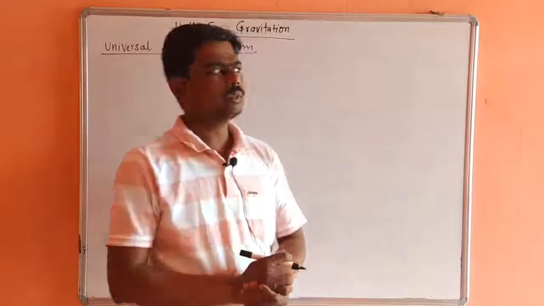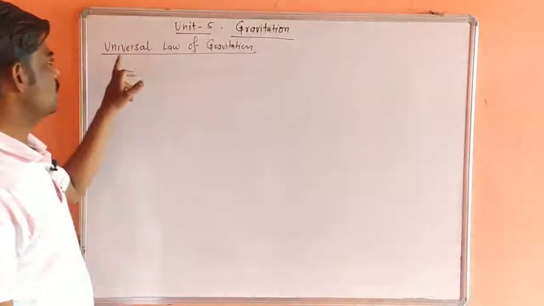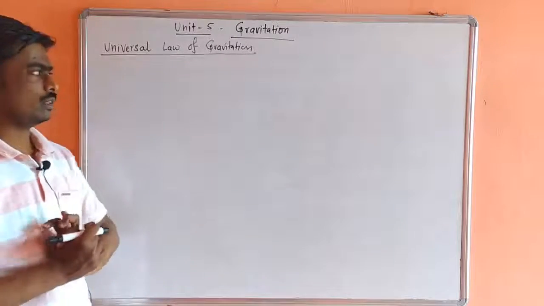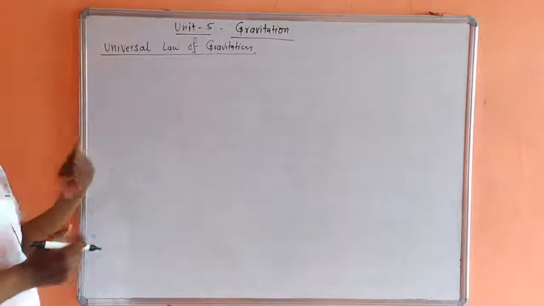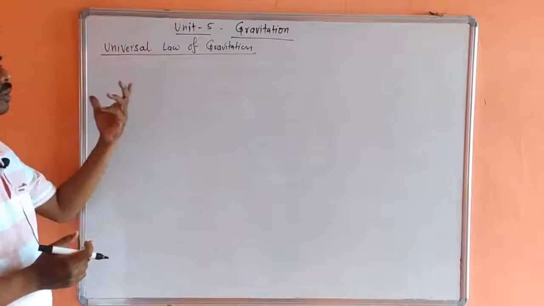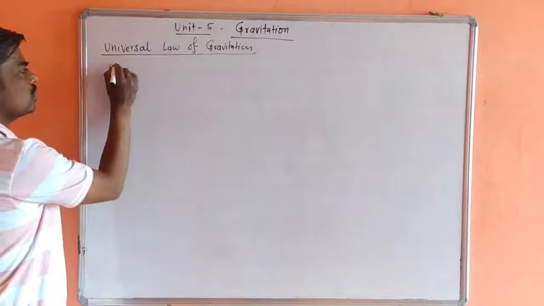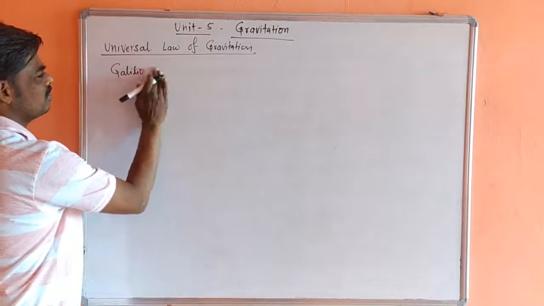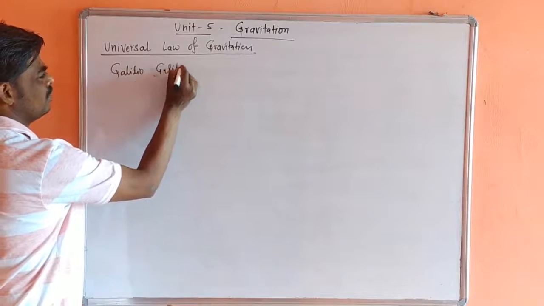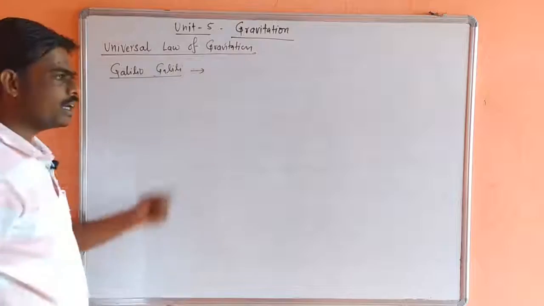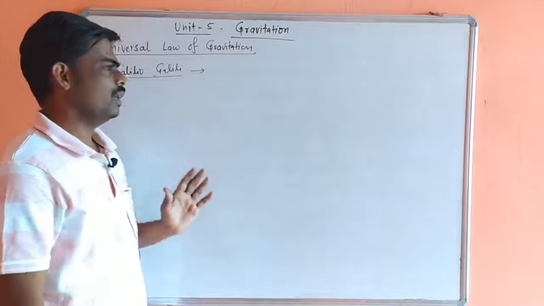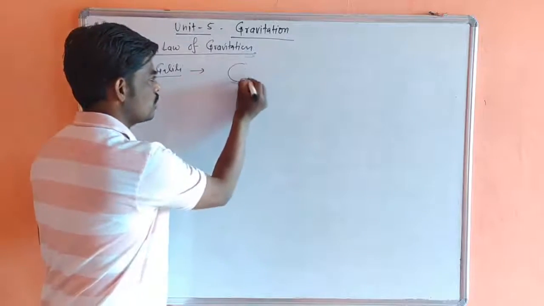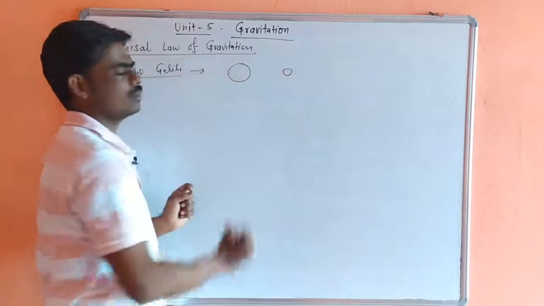Hello student, today we will see one important point of gravitation, that is the universal law of gravitation given by the very famous scientist Newton. Before Newton's discovery, one important scientist, Galileo Galilei, pointed out one important fact. And what is that fact? Suppose one object is heavy and another is lighter.